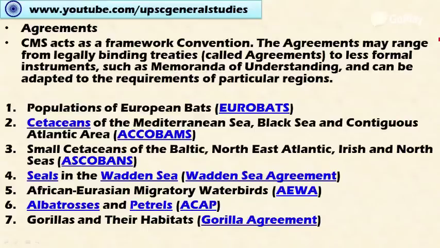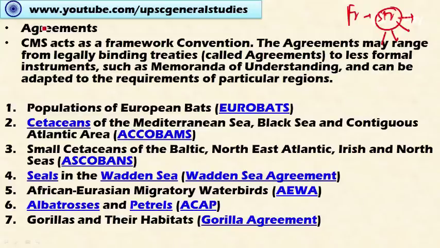The convention is only a framework, a structure for negotiations for the countries to conserve the migratory species. The actual implementation and legally binding documents are provided through agreements under the convention.